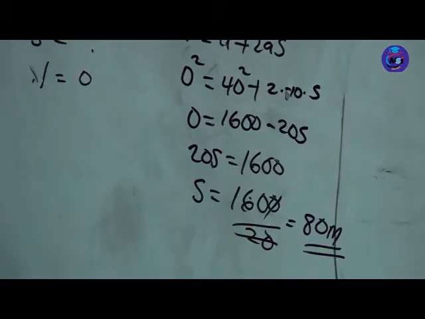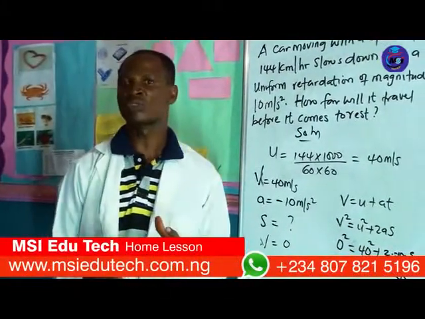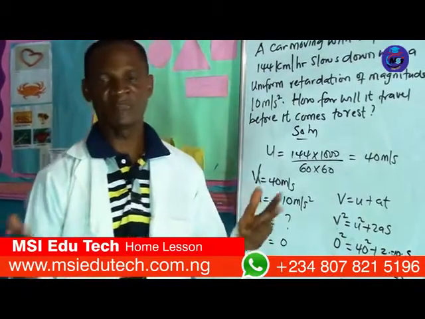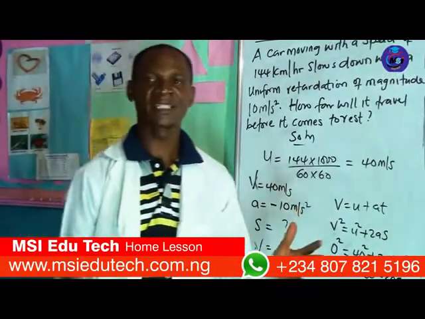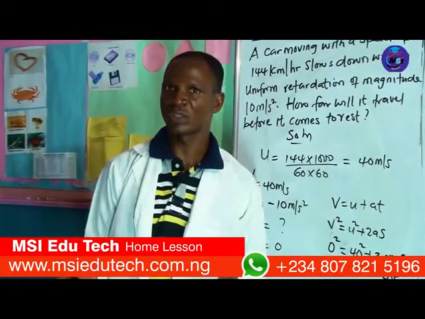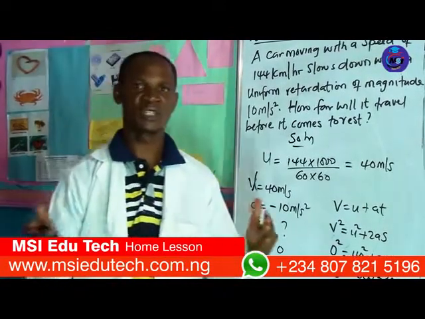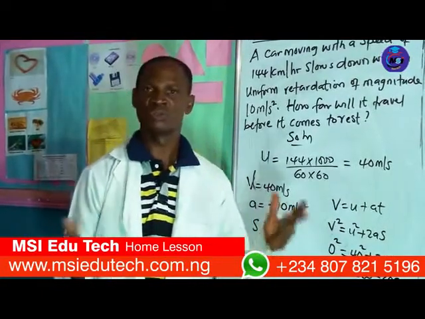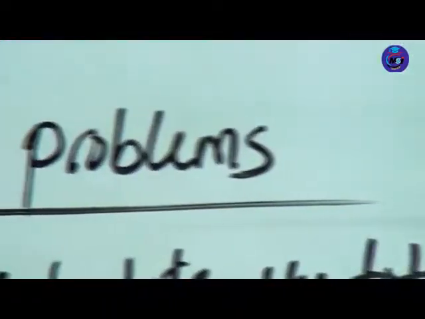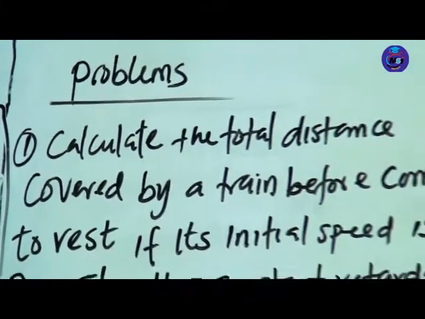We are going to give you an exercise to do, and as you go through the exercise, if you don't understand it, you can still play it back. Once you try it and you seem to be getting confused, you can reach us on the WhatsApp number displayed on the screen, and we will attend to you. You will find these problems interesting as we go through them.